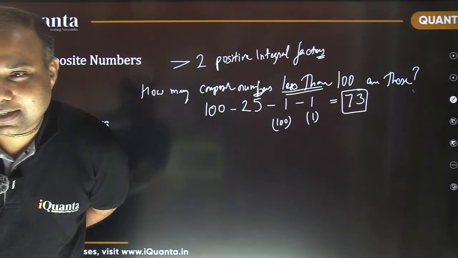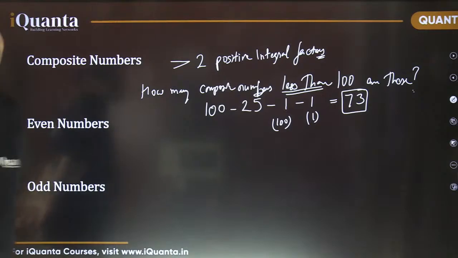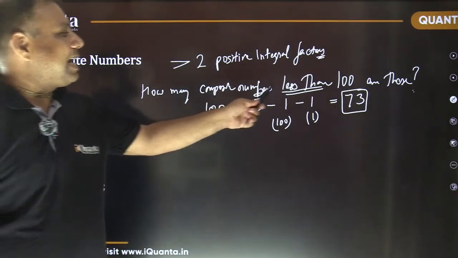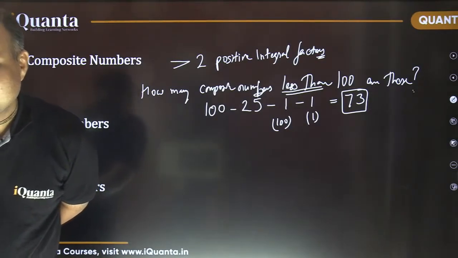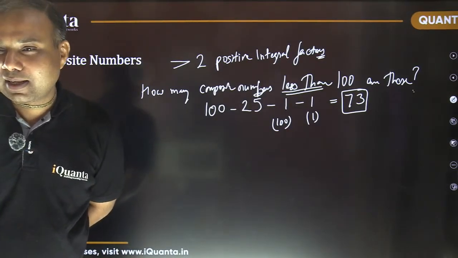Yes, Aman, you are right. 74 are composite till 100, but the question was asking less than 100. That's why we need to leave 100 as well. Oh, this has become a good question in the course of play, no?